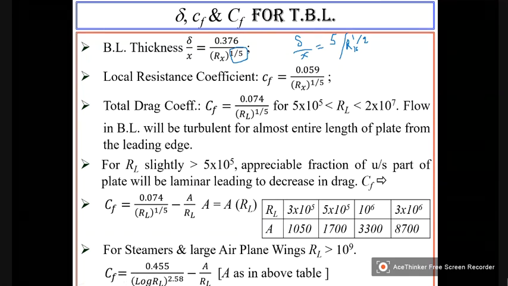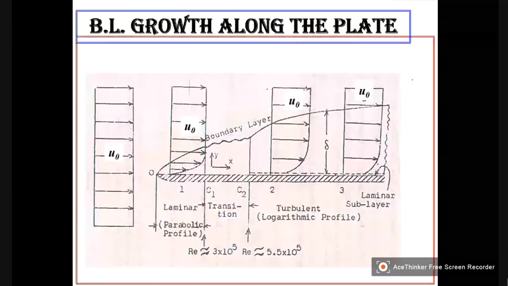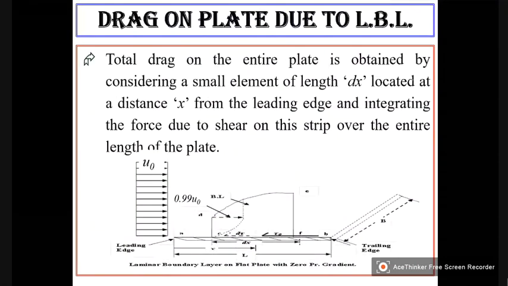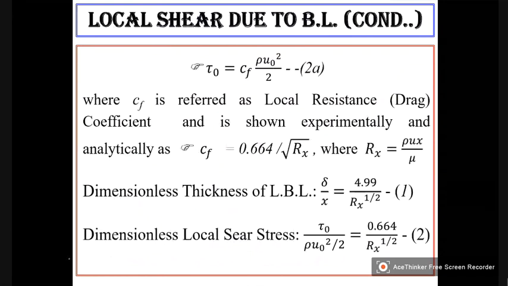Similarly, in the case of laminar boundary layer, we got small cf, the local resistance coefficient, as 0.664 by root Rx.